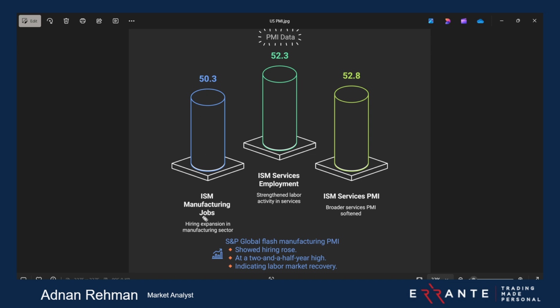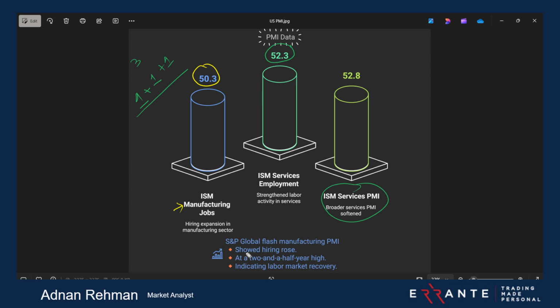Now if I come to the ISM manufacturing jobs component, what we can see is a hiring expansion in the manufacturing sector. Again this is above the 50 level, so I can assume that this is also a plus point for USD. And then we come to ISM services employment, which was also showing us that the services sector activity has strengthened. Now this is also at 52, above the 50 level, so I can add one over here as well. And then the overall whole picture also adds 1 point. So 3 over here.